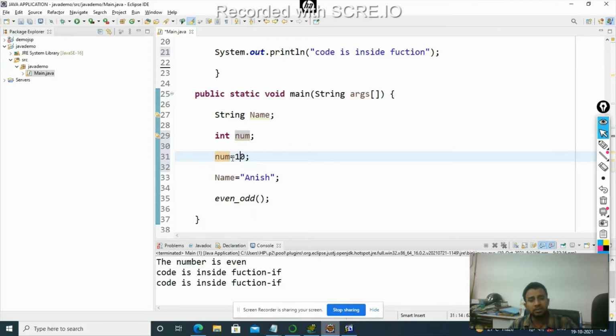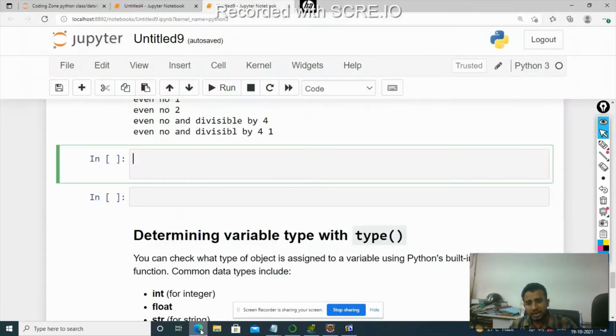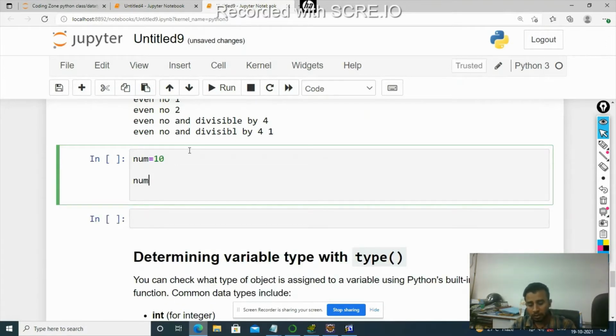But this is not the case with Python. In Python, you don't need to explicitly declare beforehand what kind of data a variable will store. For example, I can store an integer in num. I can store a string in num, the same name, and I'm not declaring beforehand like in Java.